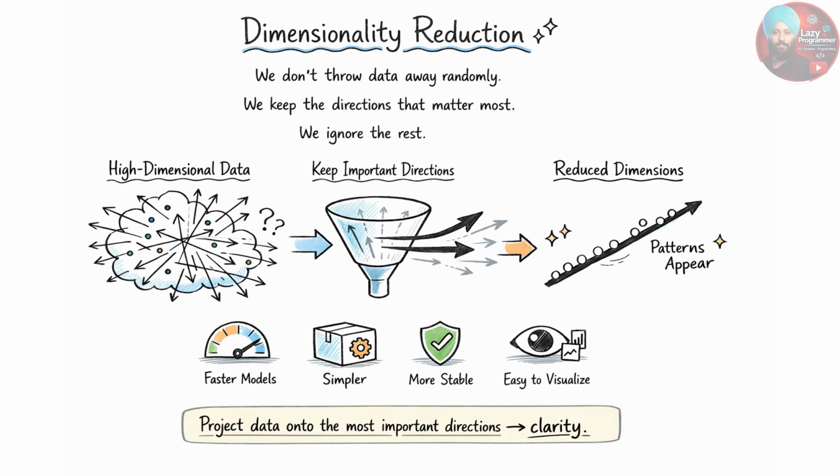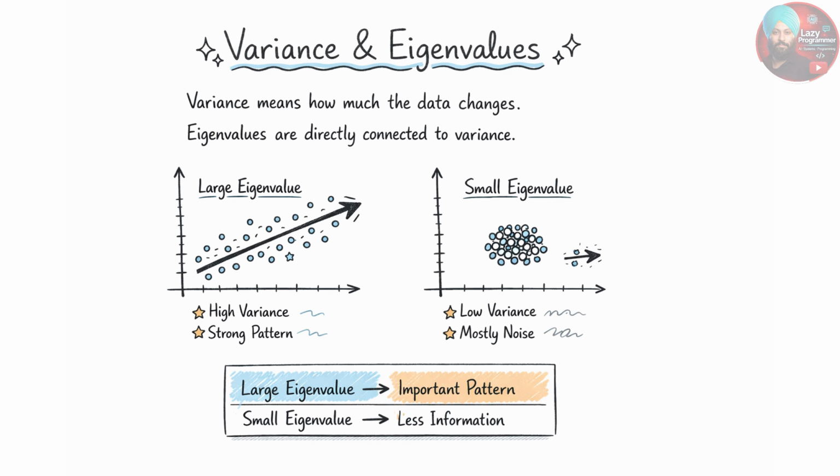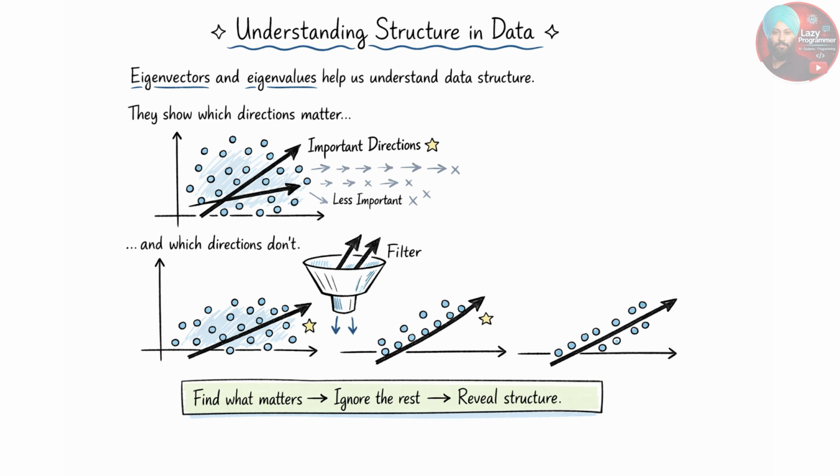become visible. Another important intuition here is data variance. Variance simply means how much the data changes. Eigenvalues are directly connected to the variance. Large eigenvalues mean high variance and strong patterns. On the other hand, small eigenvalues mean low variance and mostly noise. So when we talk about eigenvalues and eigenvectors, we are really talking about understanding the structure of the data. So using eigenvalues and eigenvectors, we are trying to learn which directions matter and which don't.